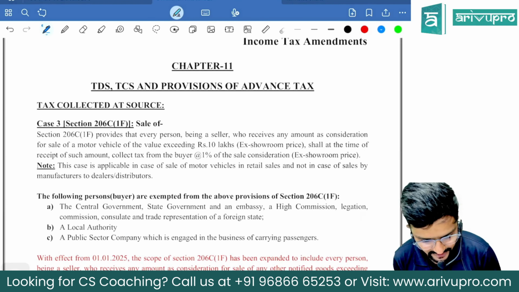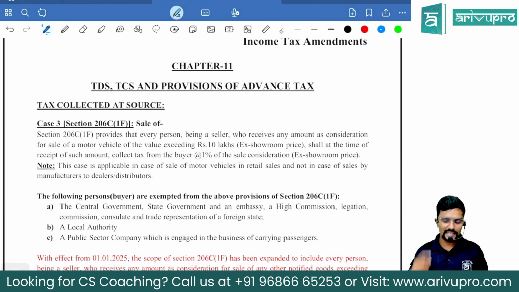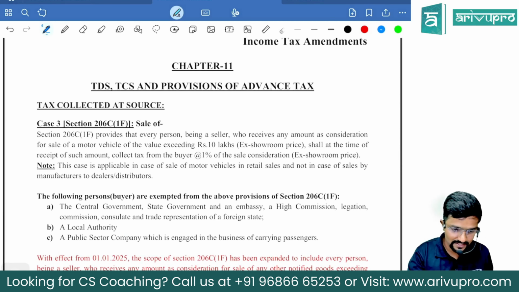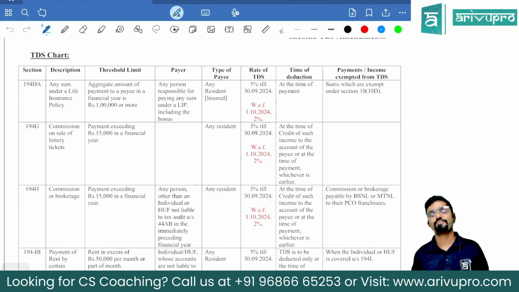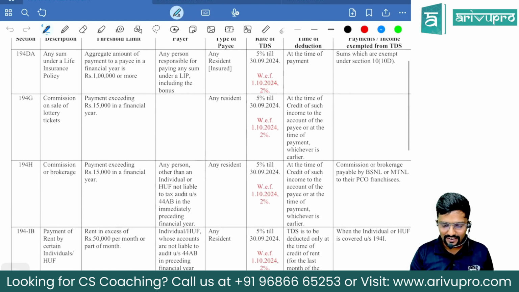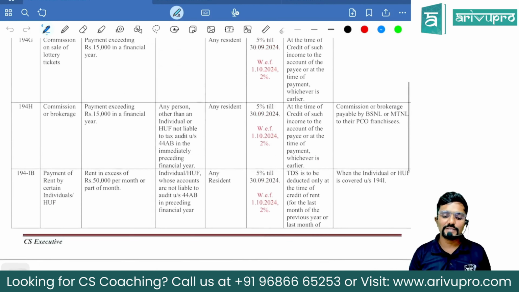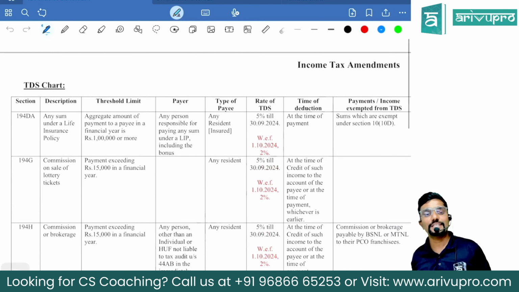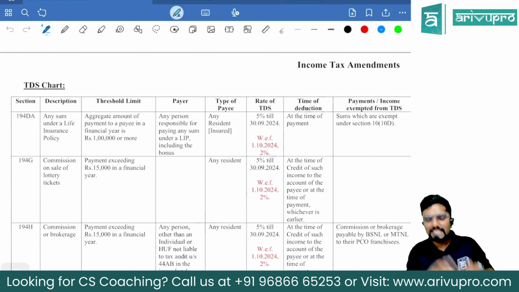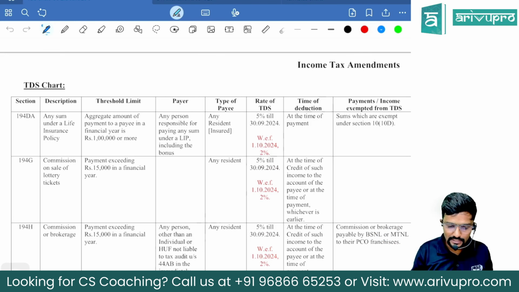Okay. Next, TDS, TCS and provisions of advance tax. TDS, there are some changes. Changes means it is again partially applicable for part of the year. You should remember both the old rate as well as the new rate. Okay. And these sections I have arranged. So remember, everywhere wherever it was 5%, now they have made it 2%. Not everywhere, only these sections. What are those, sir? I will just tell you.